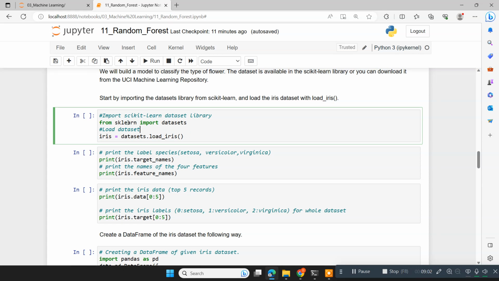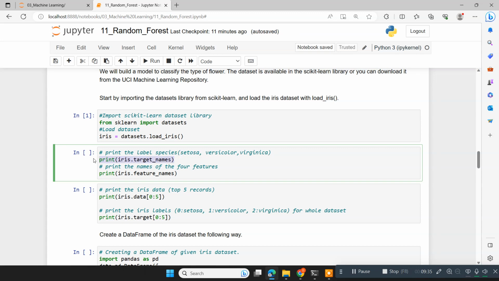At first, from scikit-learn import datasets, and then datasets.load_iris. load_iris is the function which will load the data, and that data is available in the variable iris. It already comes with target names and feature names. As you know, the iris dataset has the target variable species, which has three unique values: setosa, versicolor, and virginica.